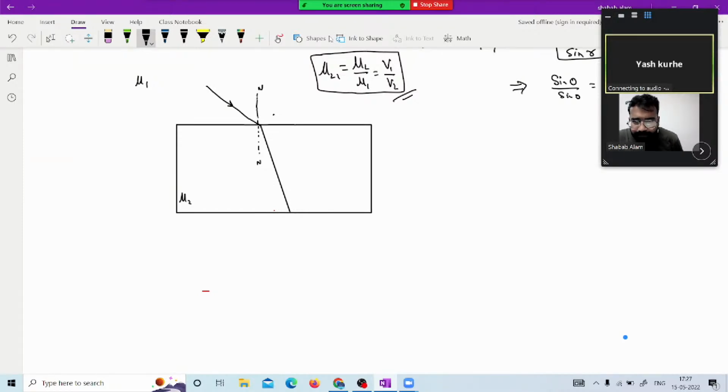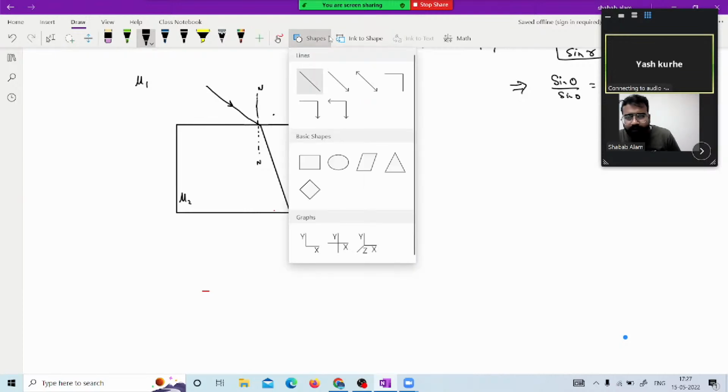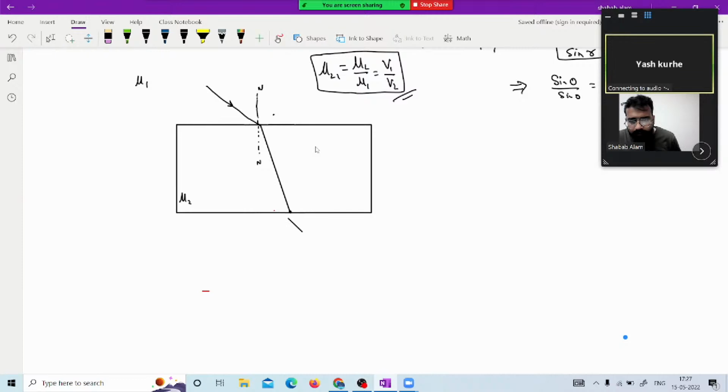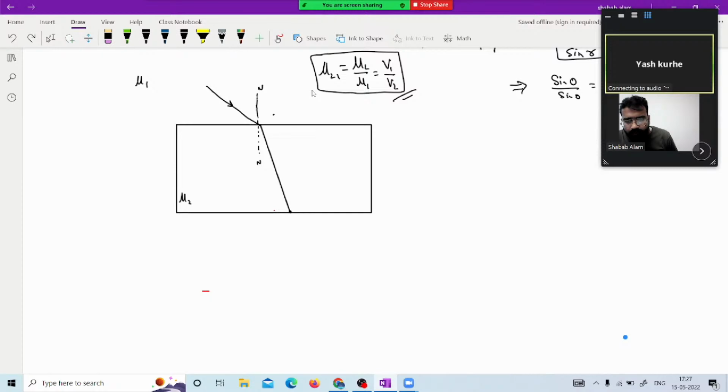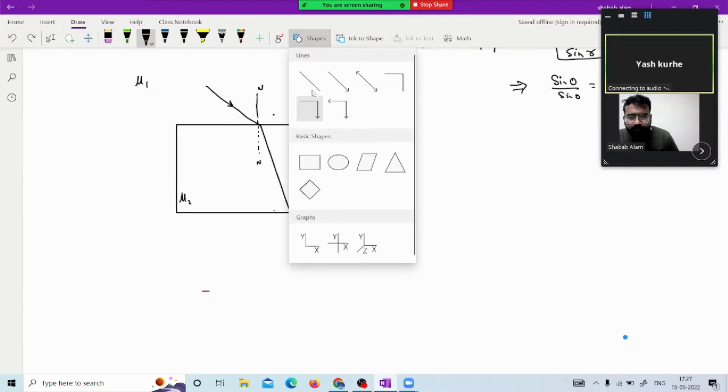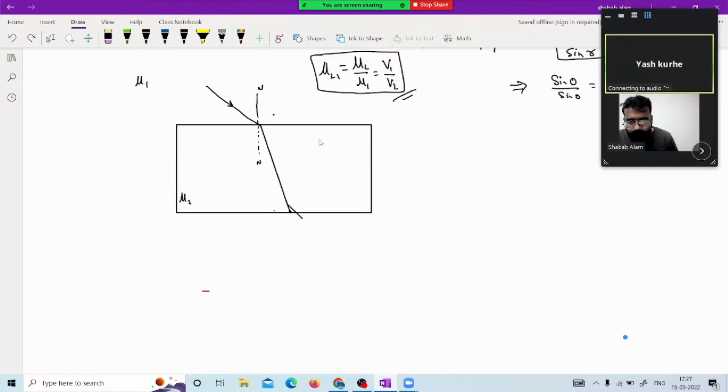Now again at this point, this is the emergent ray, and this is the refracted angle.